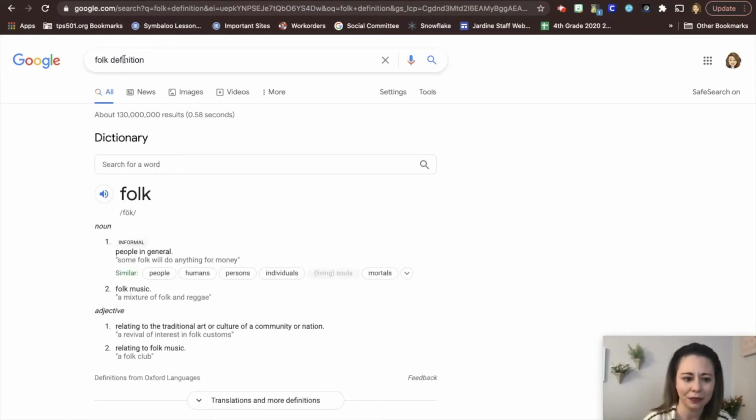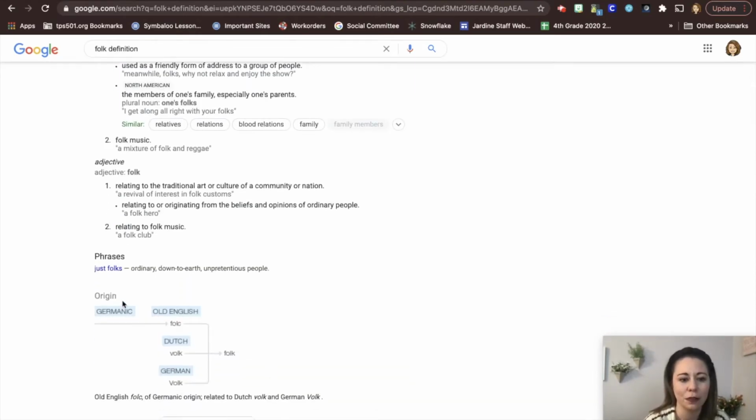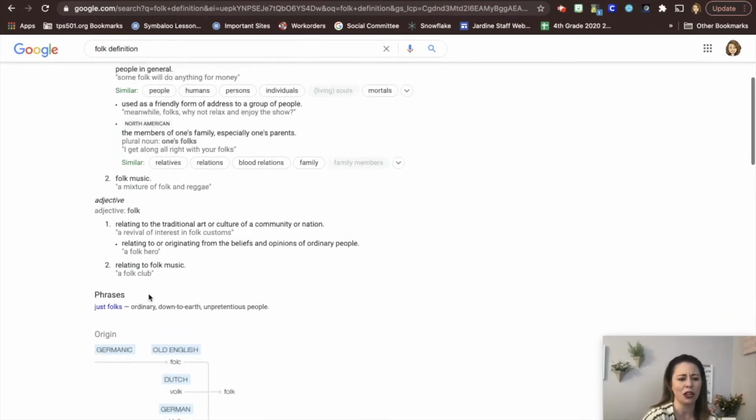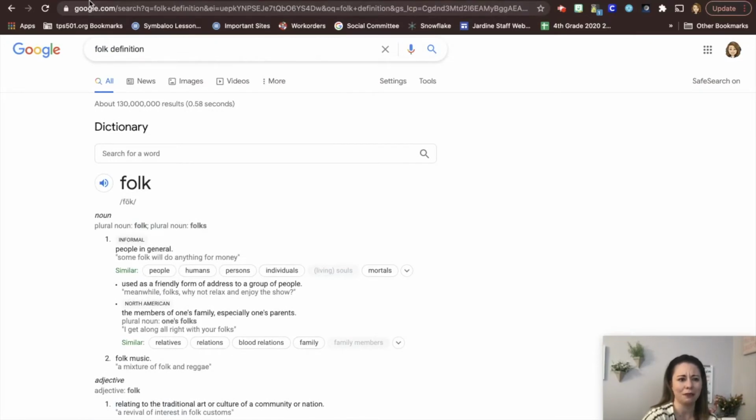Let's see what we get. So again, it gives me the definition. So it means people in general. So I say, you folks over here, or it says some folk will do anything for money. Well, Max Malone, he's a folk that might do anything for money. He wants to make $1 million, right? Again, here we go. Germanic, which means German. So again, the word folk comes from German. So you can find that when you look up a word on Google, you just got to click the more, and then it'll tell you where it came from.